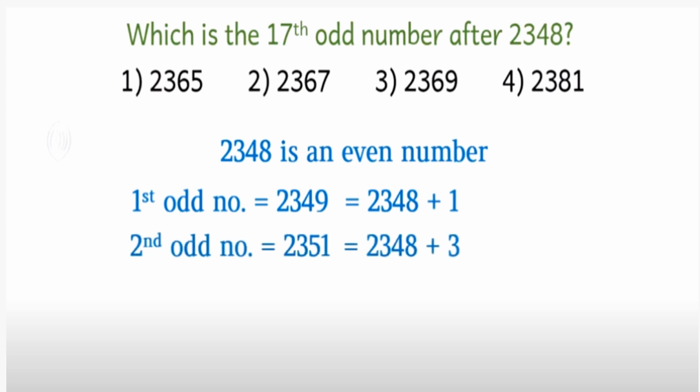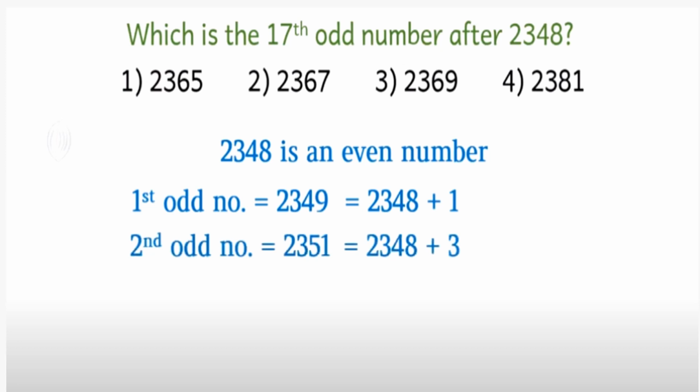So here you can see that the number we have in the question, 2348, is an even number, right? Because in the units place you have 8. If you look at the options first, all of them are odd numbers. So there is no point in guessing whether any of these are even numbers. None of them is an even number, all are odd numbers, so there are chances that anything could be right. Okay, so let us understand the question first.